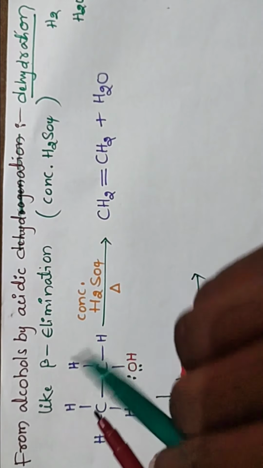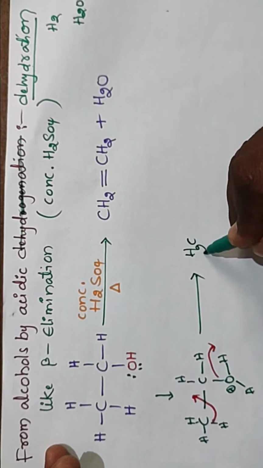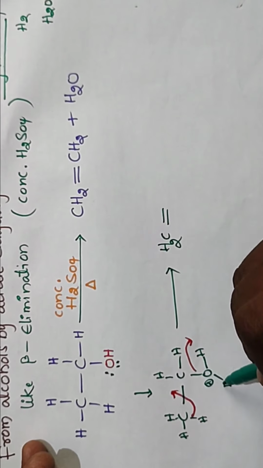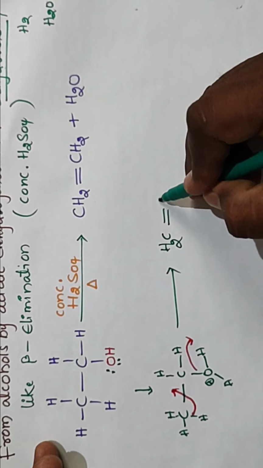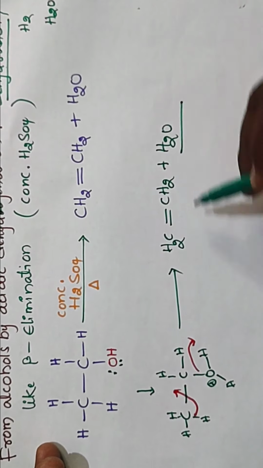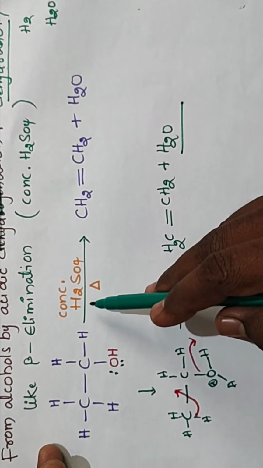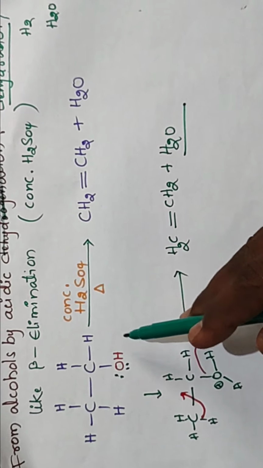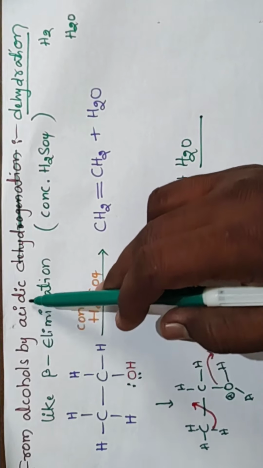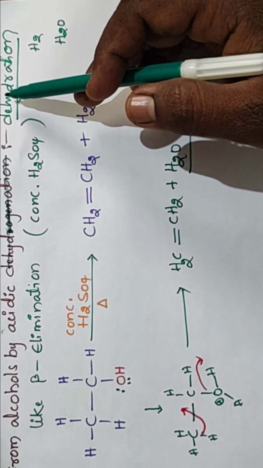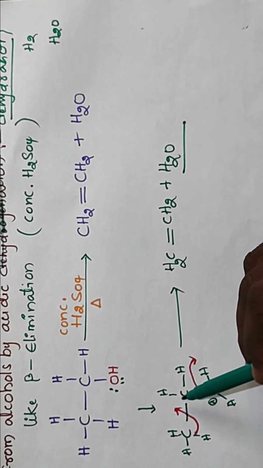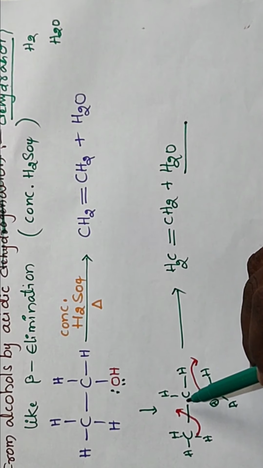So we get CH2 double bond by shifting of the bond, and this OH2 leaves. OH2 means H2O, so it is dehydration. H2O is removed from the alcohols using concentrated H2SO4. We call this the dehydration reaction. From alcohols, by acidic dehydration, water molecules are removed only in the presence of acidic conditions. Acidic condition means concentrated H2SO4.